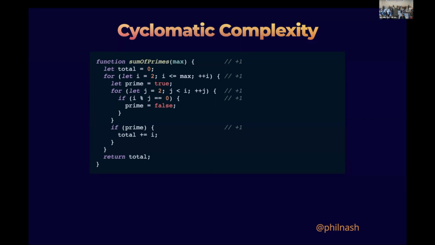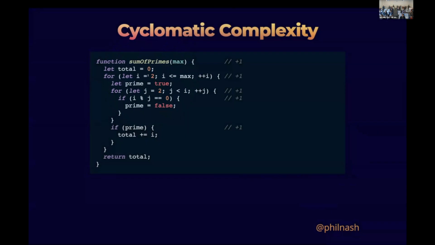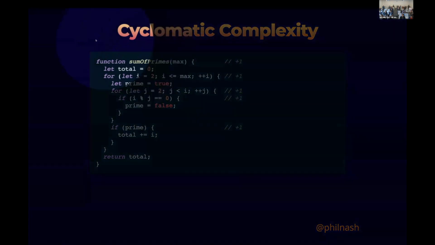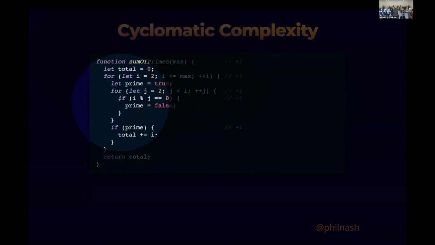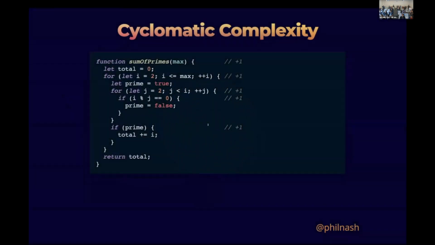So here's an example of counting cyclomatic complexity in a function called sum of primes, which sums prime numbers below a max number that we put into the function. Cyclomatic complexity scores you 1 immediately for being a function, because if you have any function, it takes at least one test. Then it scores 1 for a loop, another 1 for the second loop. Then we've got a conditional here, which scores 1, and another conditional outside the inner loop, which scores 1, giving this relatively complex function, with 2 loops and 2 conditionals, a score of 5.